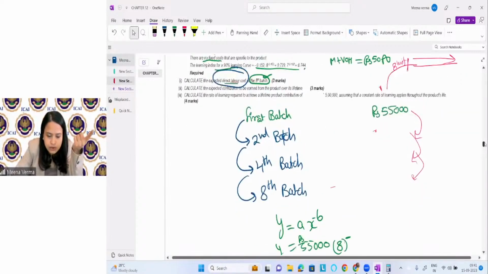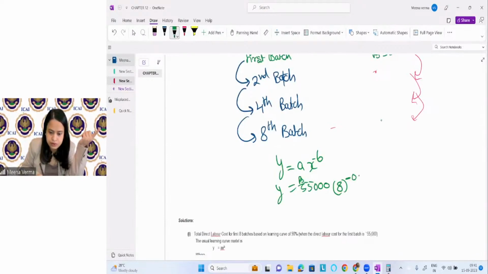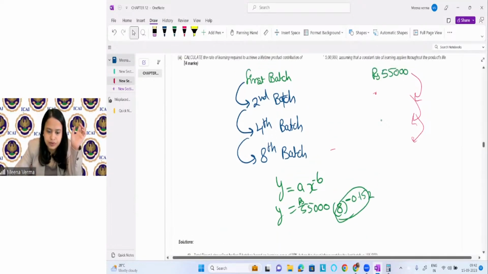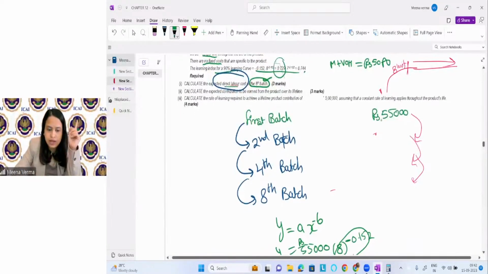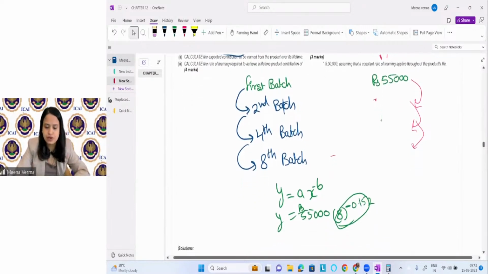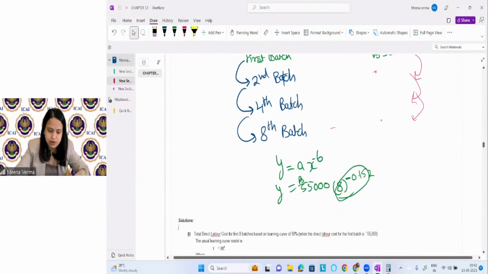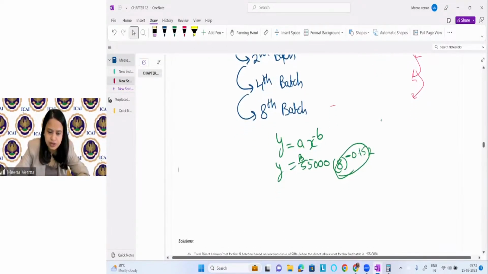The value is 0.152. This value is equal to what? This is equal to 0.729. I can take this value. Okay. Since they have given you the information, we can find it in this way.